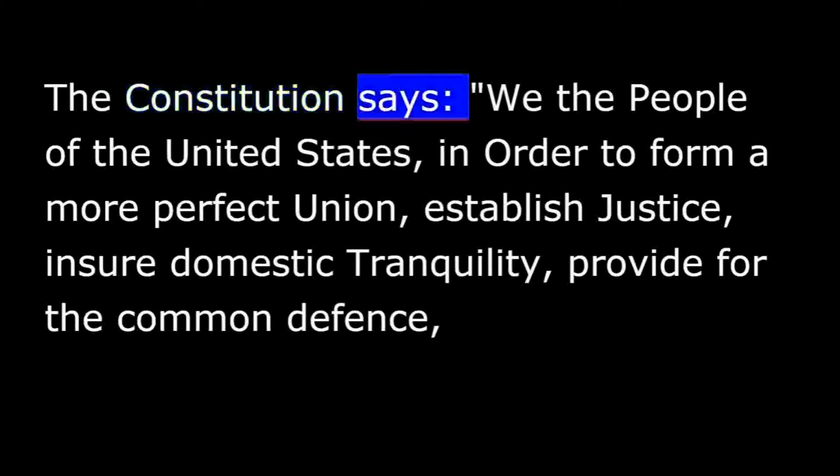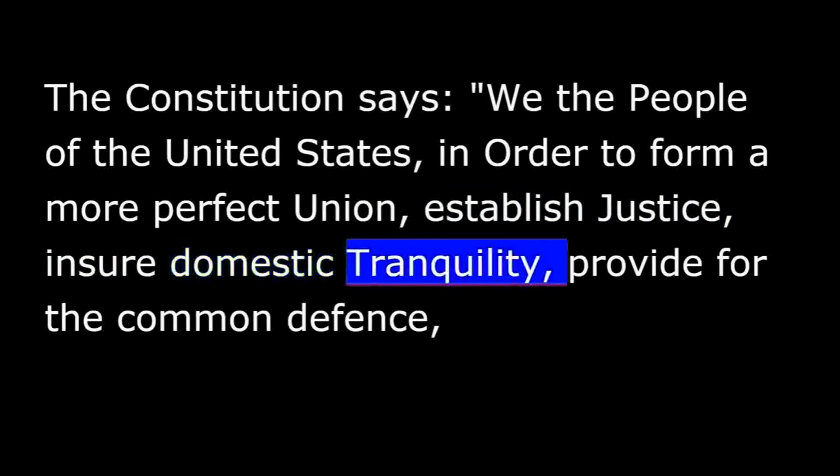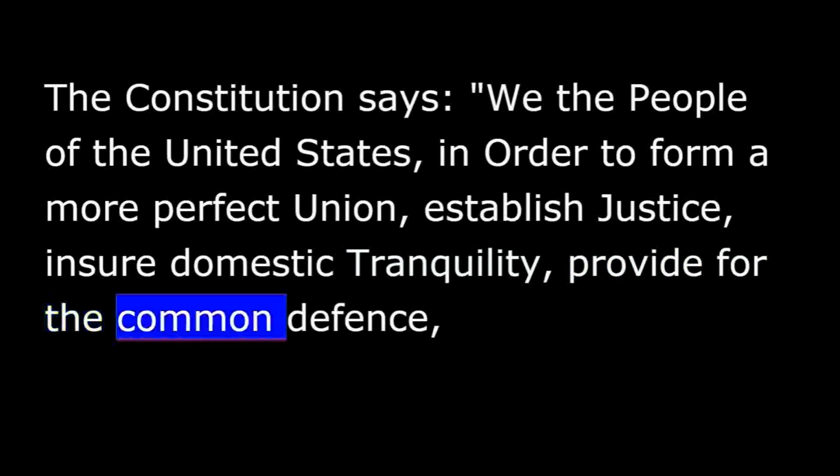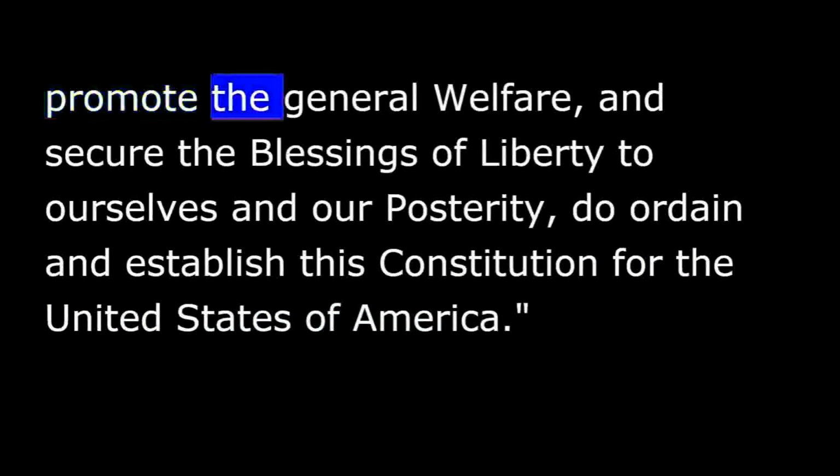The Constitution says, "We, the people of the United States, in order to form a more perfect union, establish justice, ensure domestic tranquility, provide for the common defense, promote the general welfare, and secure the blessings of liberty to ourselves and our posterity, do ordain and establish this Constitution for the United States of America."